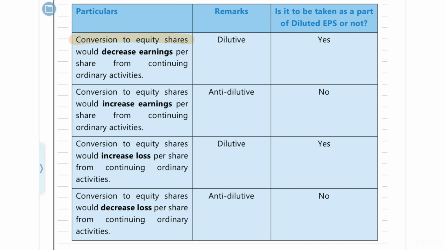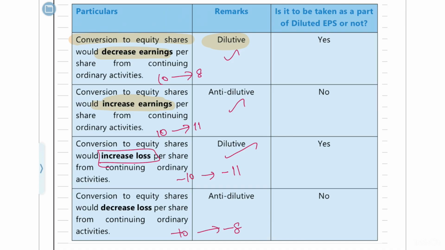If due to those conversions there is a decrease in earnings per share, then it is dilutive. If the EPS went from 10 to 8, it is dilutive. If the EPS went from 10 to 11, it is anti-dilutive. If there is an increase in loss, earlier the loss was 10 rupees, now the loss is 11 rupees, that means the loss has increased, so it is dilutive. If earlier the loss was 10 rupees but now the loss is only 8 rupees, it means it is anti-dilutive.